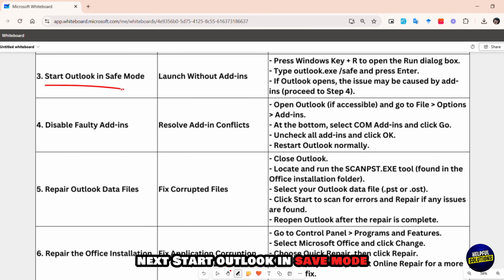Next, start Outlook in safe mode. So for this, press Windows key plus R, type Outlook.exe /safe and press Enter. If Outlook opens in safe mode, proceed to check for problematic add-ins.